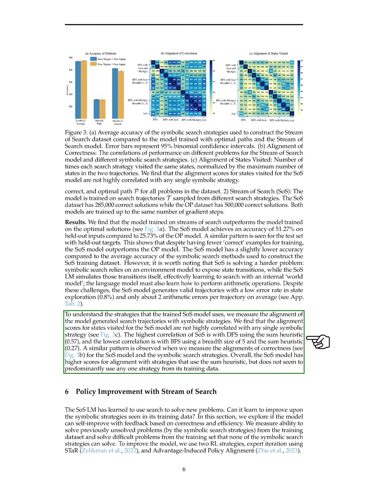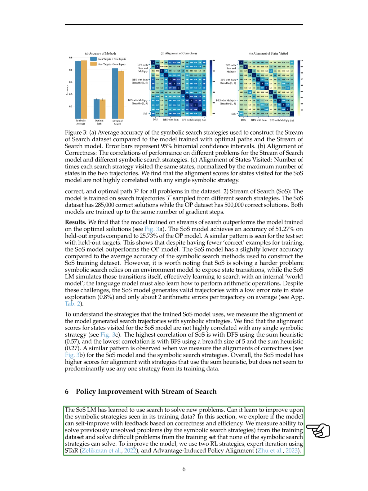Section: Policy Improvement with Stream of Search. In this section, we aim to investigate if our model, the Stream of Search Language Model, SoS-LM, can enhance its problem-solving capabilities beyond what it has learned from its training data. We want to see if the model can improve itself based on feedback regarding correctness and efficiency. To assess this, we test the model's ability to solve problems that were previously unsolvable using the symbolic search strategies it was trained on. We also challenge it with difficult problems from the training set that none of the symbolic search strategies can handle.